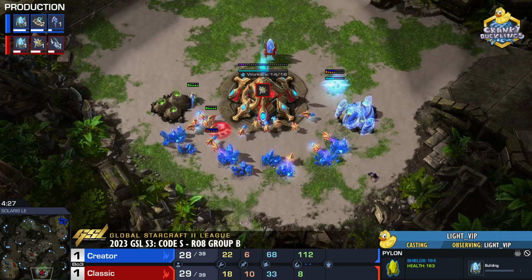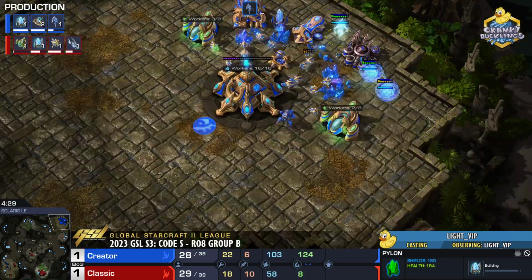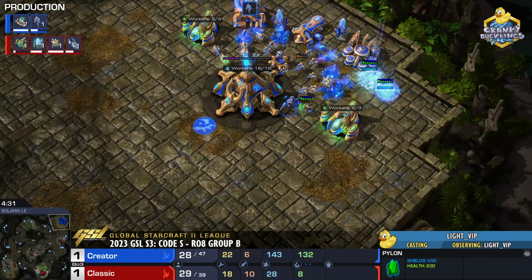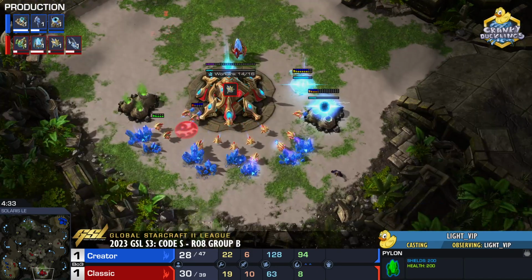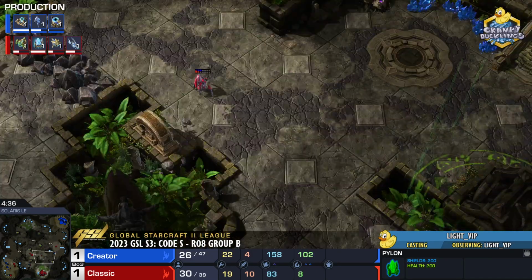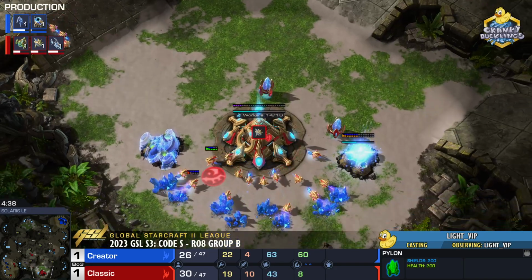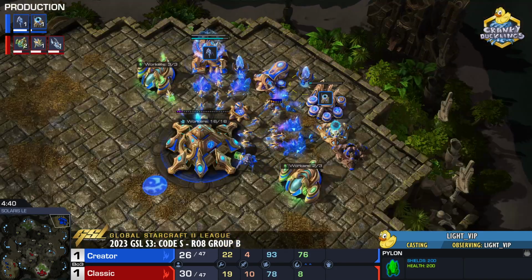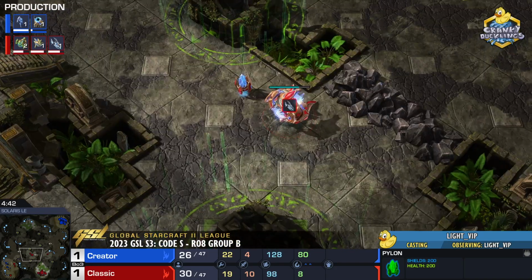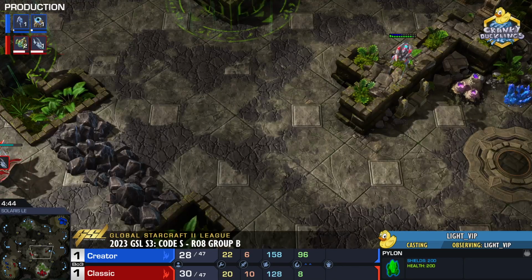Meanwhile, Classic was able to recall towards the safety here of this base. Creator doesn't really have the resources to go for a second cannon rush. Void Ray is coming back home. Creator now knows it's one base versus one base. Technically, Classic is ahead in tech. He does have a second Void Ray coming out.